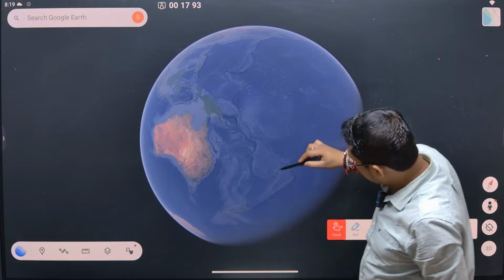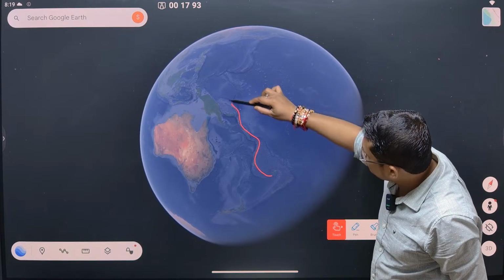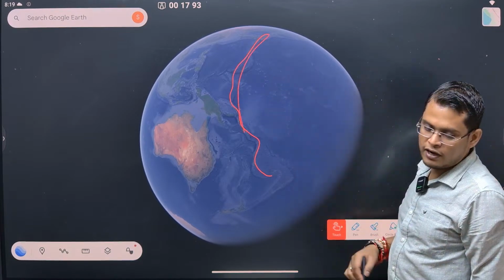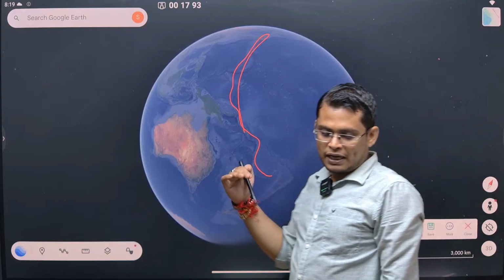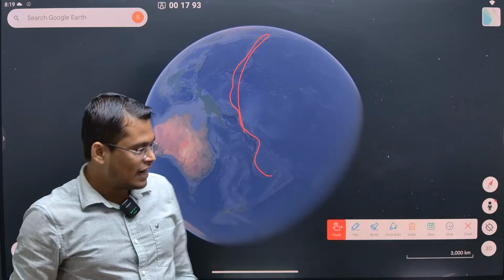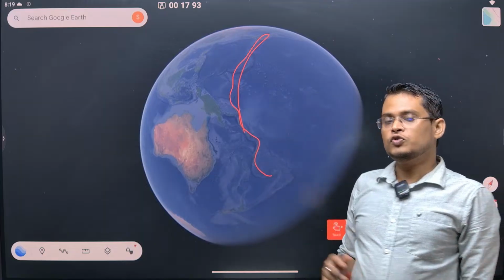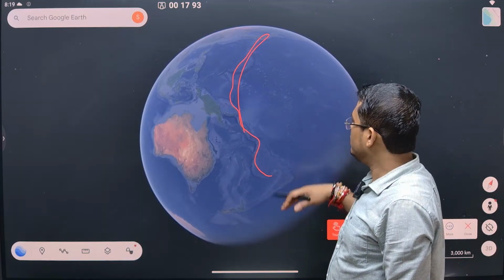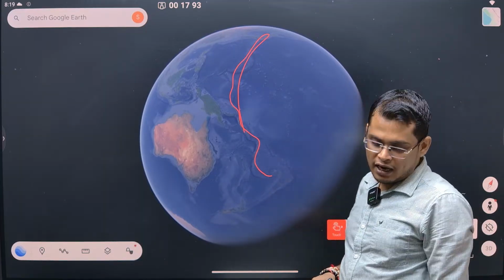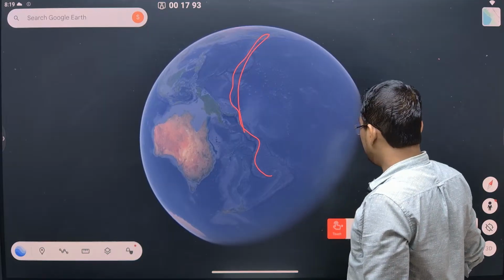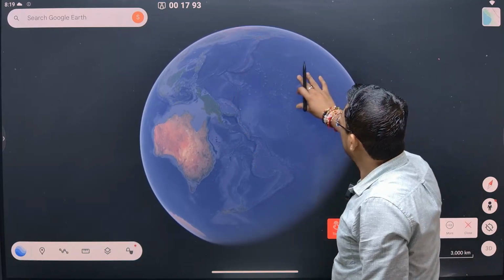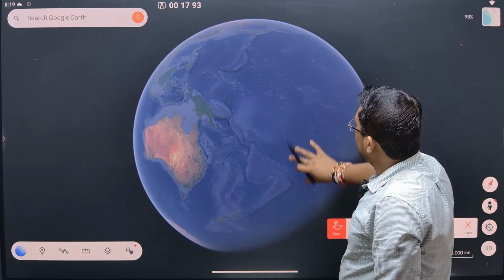You can see these are the arcs, island arc you will find in this Pacific ring of fire. This happened because the Pacific plate is moving inside another oceanic plate, and the Pacific plate being heavier and bigger, it goes inside, and that is what led to the formation of island arc and island chain of mountain. You can see here.